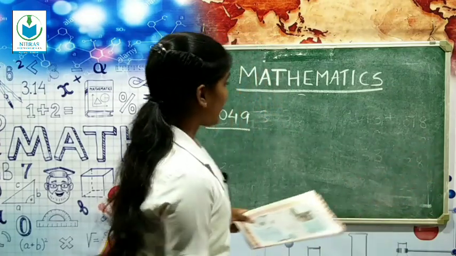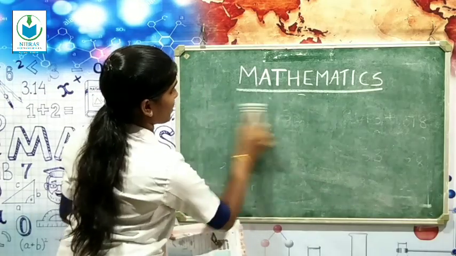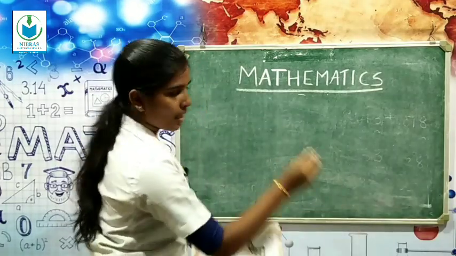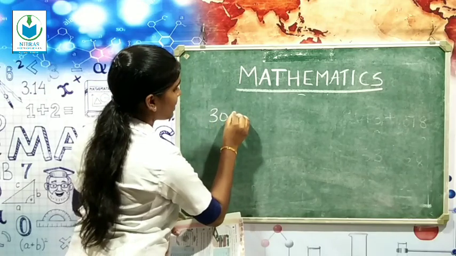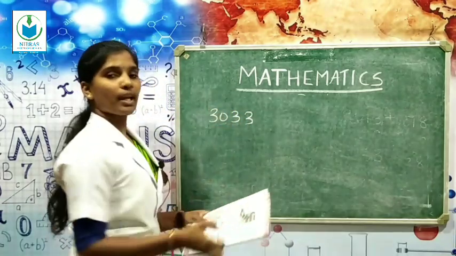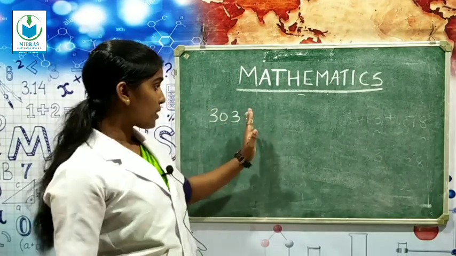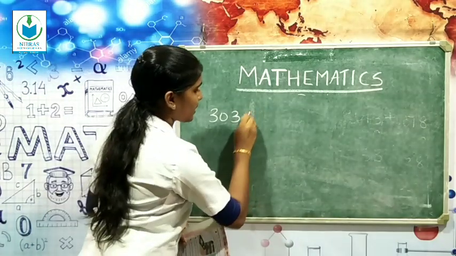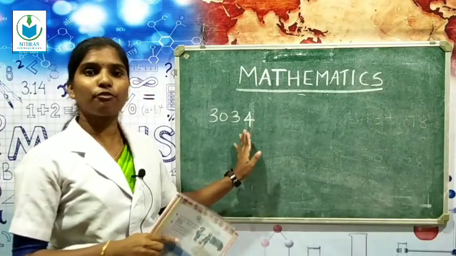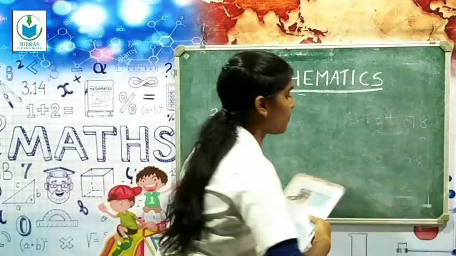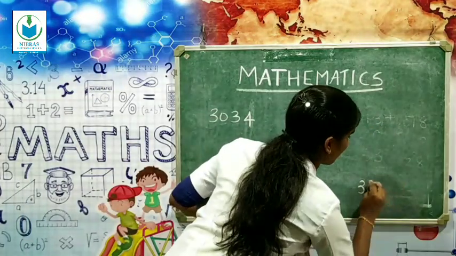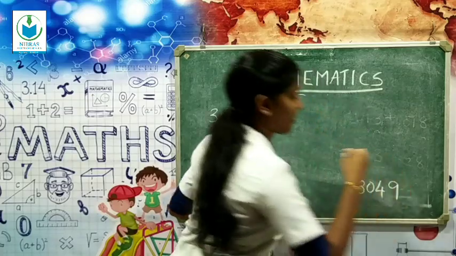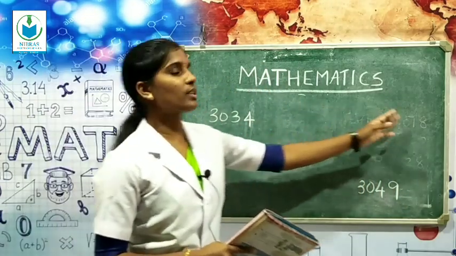Now which is the last admission number? Yes, 3033. So you just write the numbers from 3034. The first admission is 3034, and continue until it becomes 3049. Then just count the numbers.